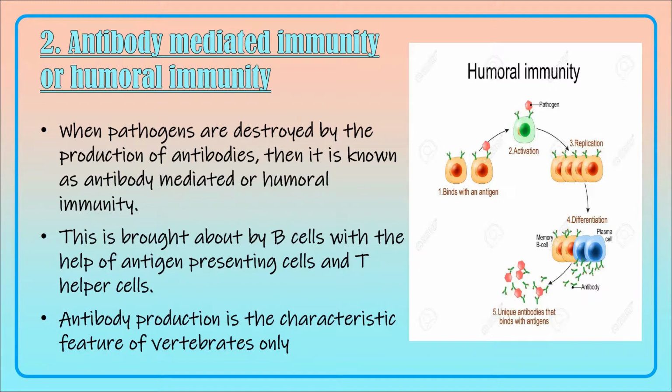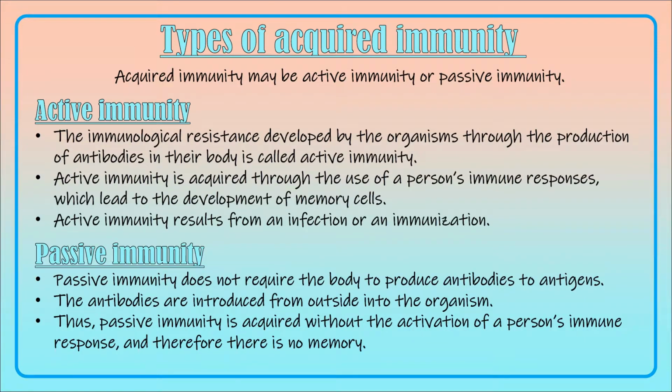So antibodies are produced by the B cells, and these antigen presenting cells will capture the antigen with the help of the T helper cells, and they will present this antigen to the antibodies, and antibodies will destroy the antigen, attaching themselves to the antigens. Antibody production is the characteristic feature of the vertebrates only. They are not produced by invertebrates.